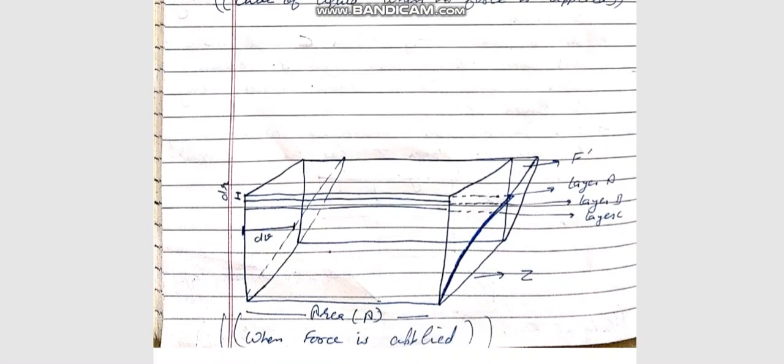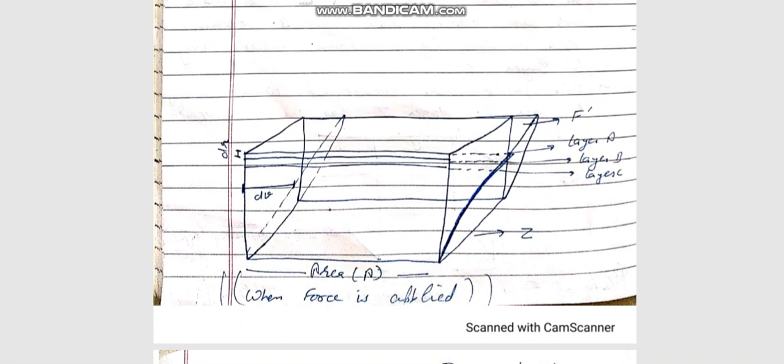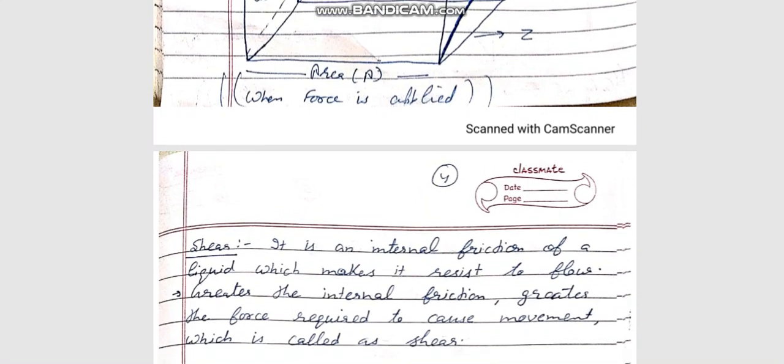This is the position of the cube or the various layers when no force has been applied. Now there is another diagram which shows when the force has been applied. We can see that layer A has moved a much higher distance as compared to layers B and C. The distance traveled by layer A is more than layer B, and the distance traveled by layer B is somewhat higher than layer C. In this same way, when we reach layer Z, it will not move from its original position. So we can say layer Z is in a stationary position.